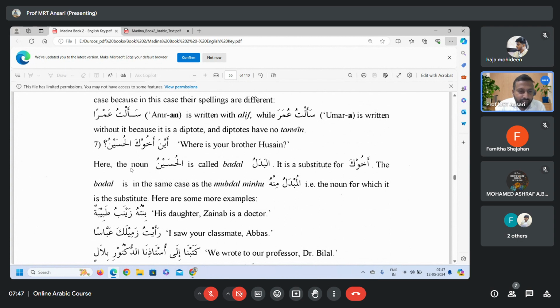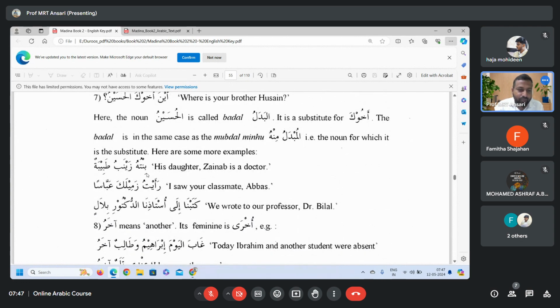Let us read the key. Here the noun al-Husainu is called badal. It is a substitute for akhuka. The badal is in the same case as the mubdal minhu, that is, the noun for which it is the substitute. Here are some more examples. We have learned this many times before, in lesson number 8 of Book 1, where we did the badal form and its mubdal minhu. Now you see its i'rab.